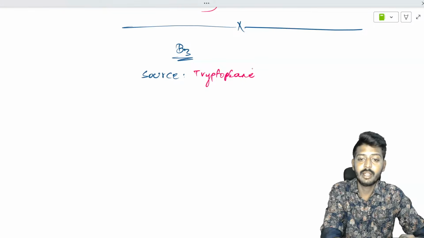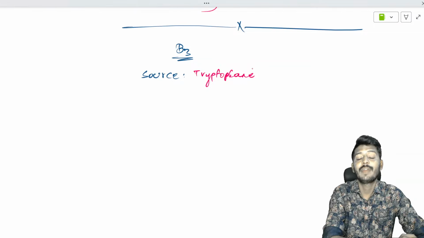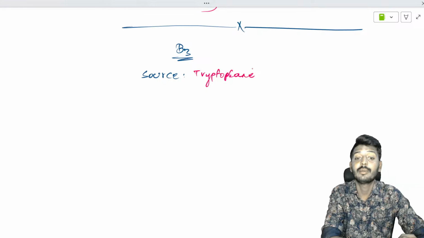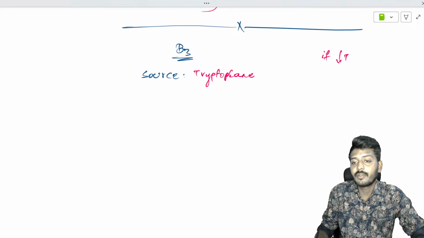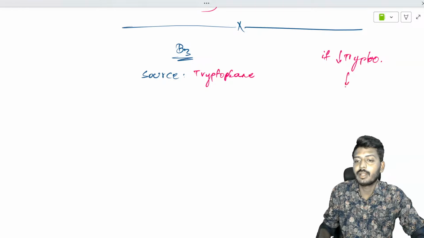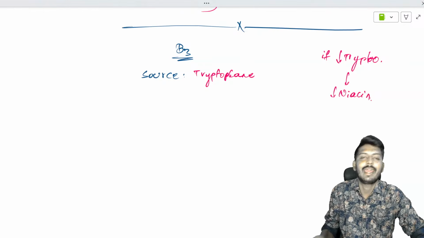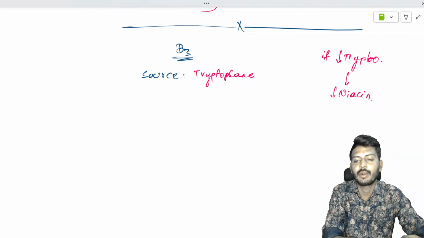The source is tryptophan. Tryptophan is an amino acid which is responsible for the production of B3. If there is a decrease of tryptophan, it will automatically lead to a decrease of niacin. You need to remember this very important key point.